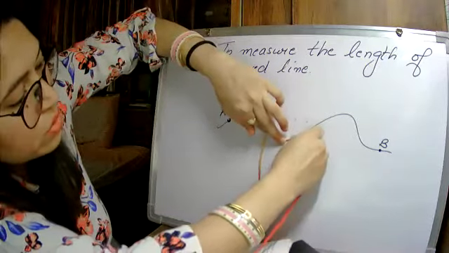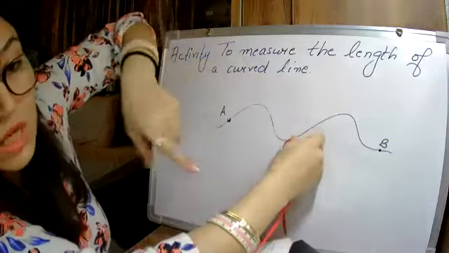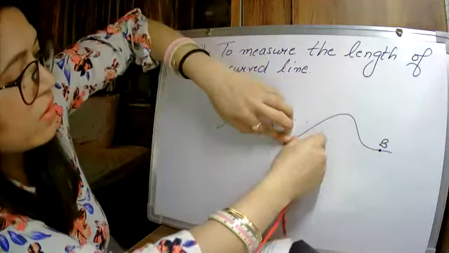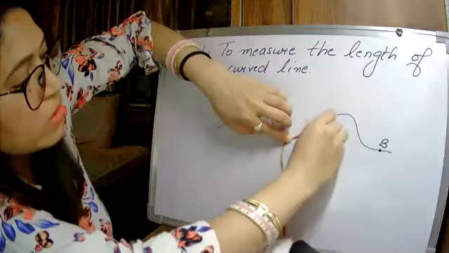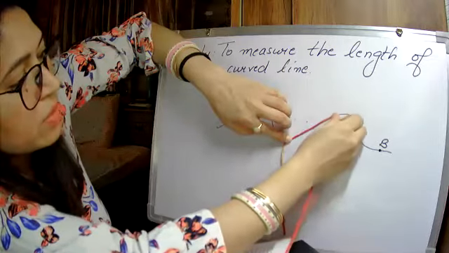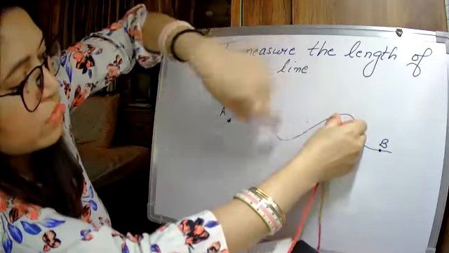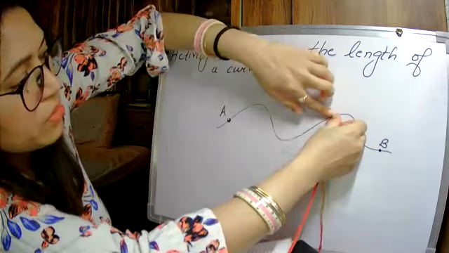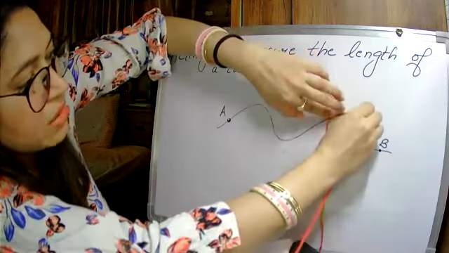See how it goes. So don't miss it. Even the curve you have to make it with a thread. Okay, so like this you keep on. So this is coming a little straight up to here, so I can keep up to here. So then again I have to release from there and again put my finger here, again increase the distance.